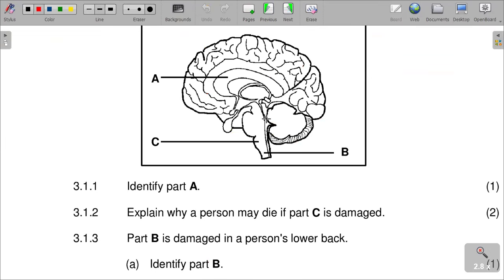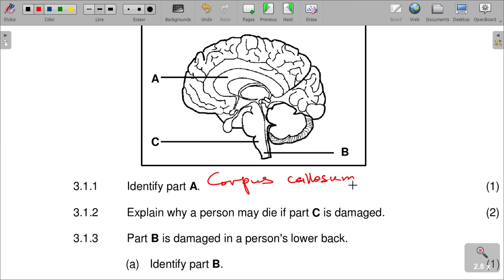Identify part A. Part A, it is the corpus callosum. Explain why a person may die if part C is damaged.